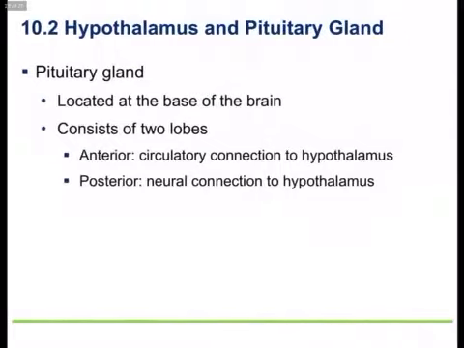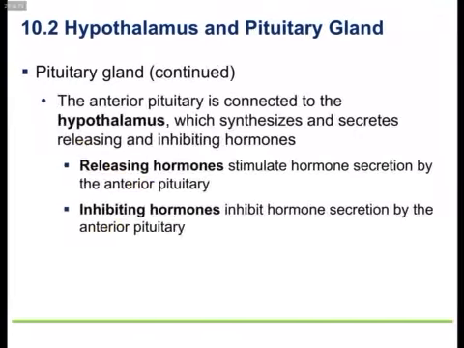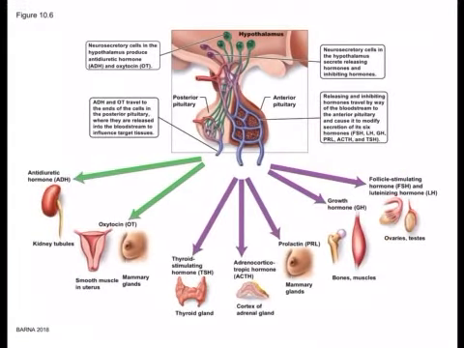All right. The pituitary gland. Now we're going to talk about each organ individually. The pituitary gland is divided into two lobes, an anterior and a posterior. The anterior is connected via bloodstream to the hypothalamus, and the posterior has a direct neural connection to it. The hypothalamus secretes releasing and inhibiting hormones, so it basically tells the pituitary gland what to release and what not to release. You can see this connection right here.